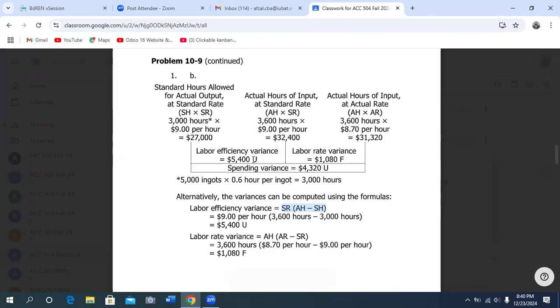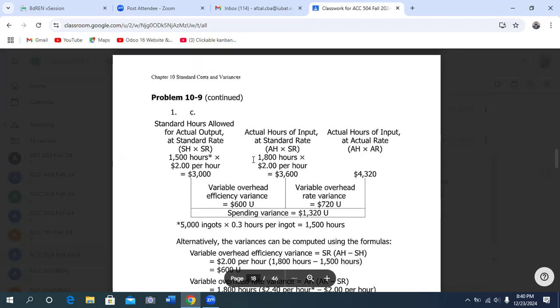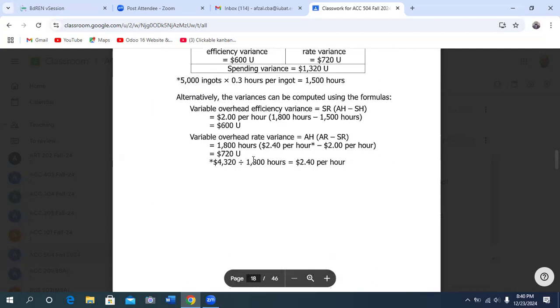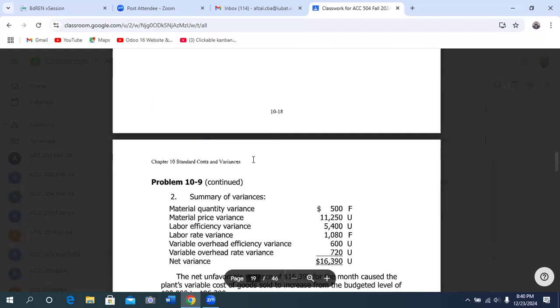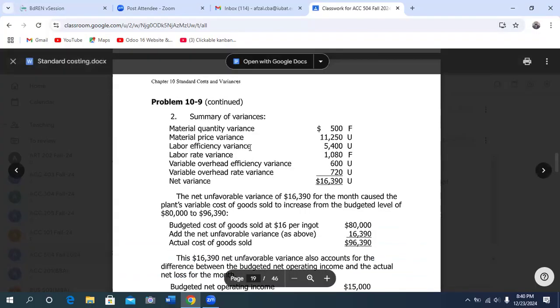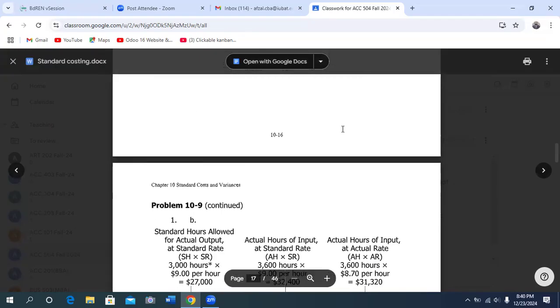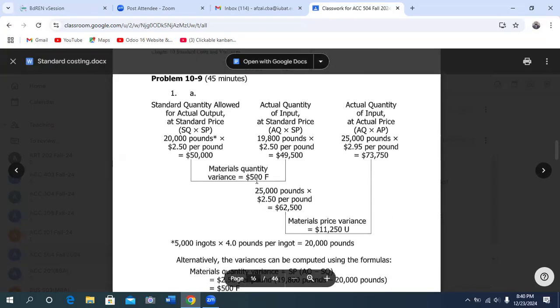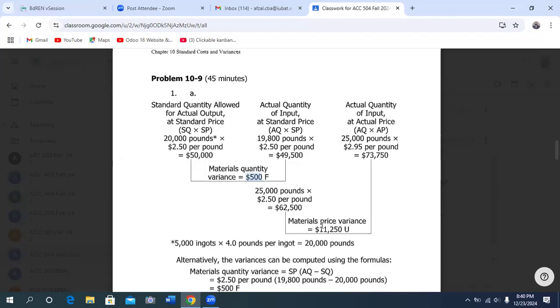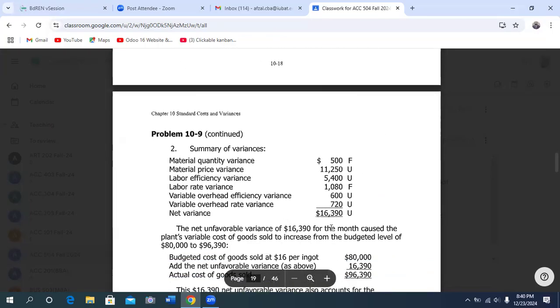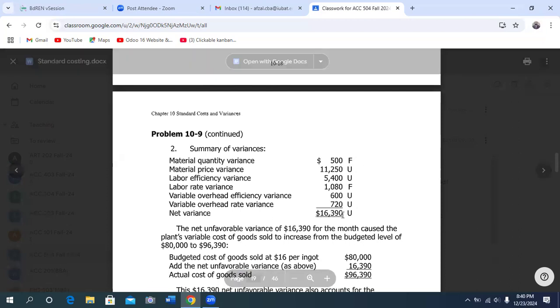Then the variable overhead is the same as this problem. So you can go through this solution, you can do it. Now number 2, summary of variances. This is the summary of variances, the net variance. Total quantity variance is 500 favorable, it comes from here. The price variance is 11,250 unfavorable. This is the material price variance. The other items are favorable, and then the net variance is 16,390.